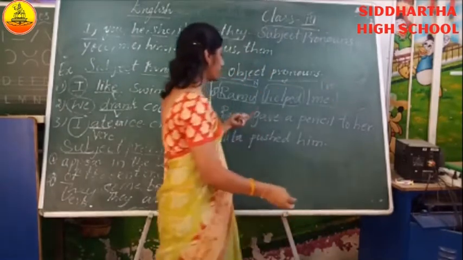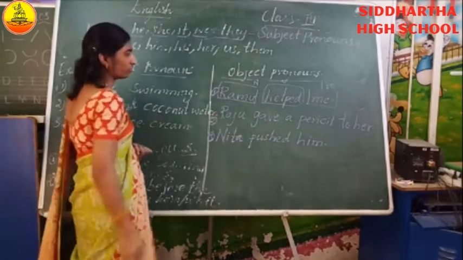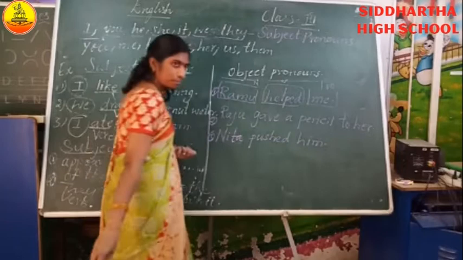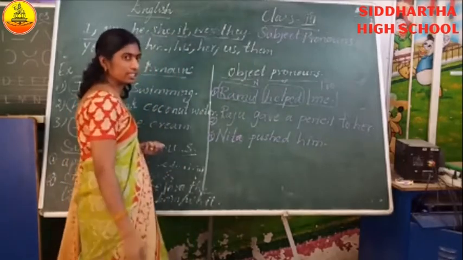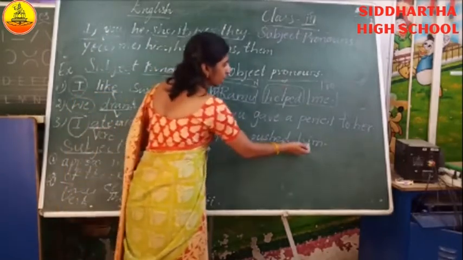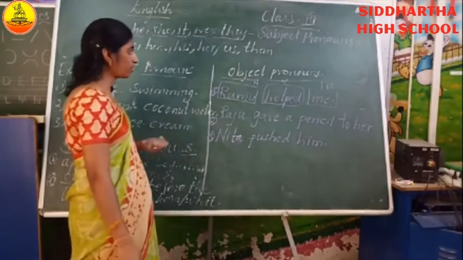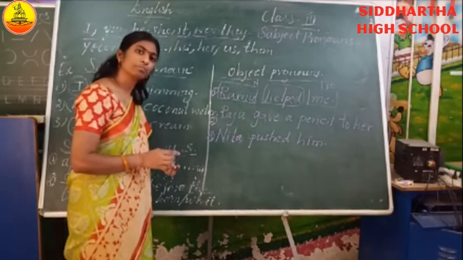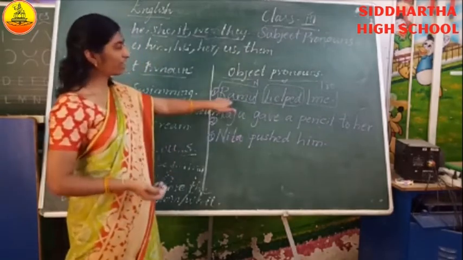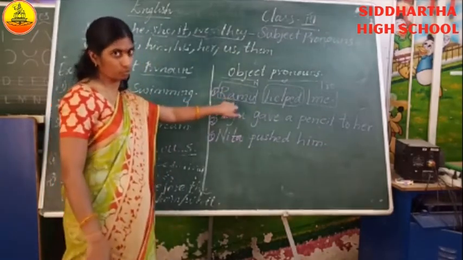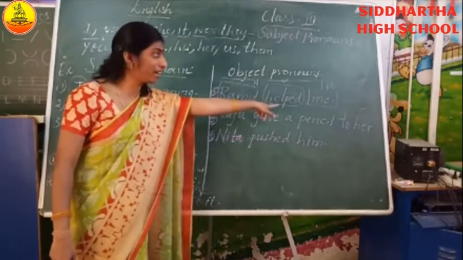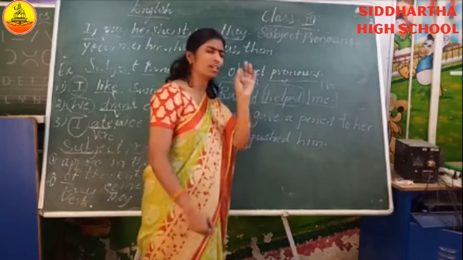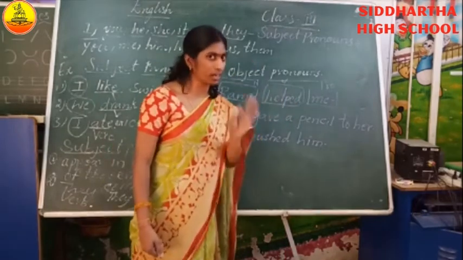Okay. Now here in this sentence, Raju is a noun. Gave is an action word. And her is a pronoun. Third sentence, Nita pushed him. Right. Now here in the first sentence, me. Me is an object pronoun. Who is doing the action here in this sentence? Ramu. Who is receiving the action there? Me. So, receiver. Here, you can easily identify an object pronoun.